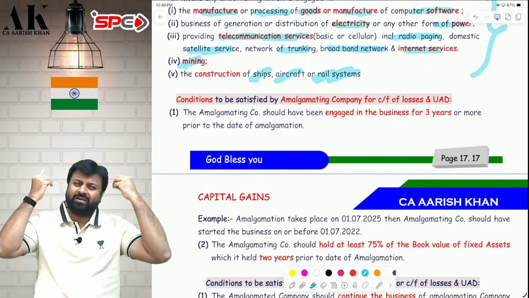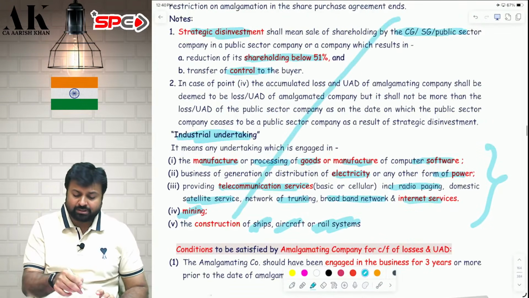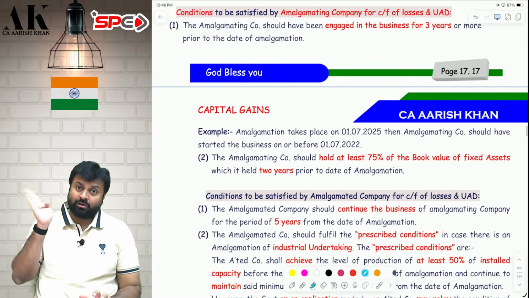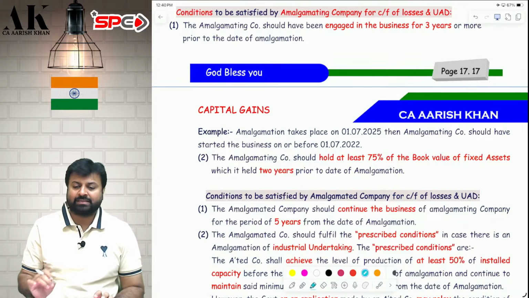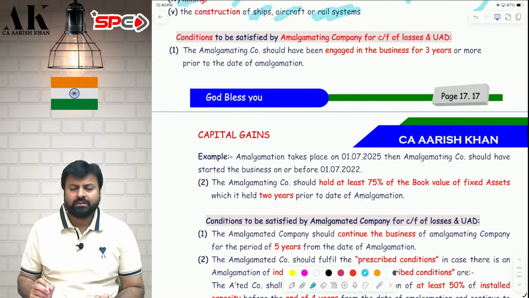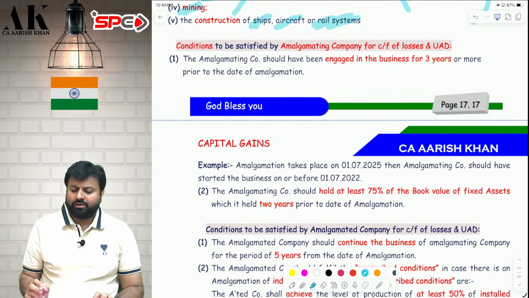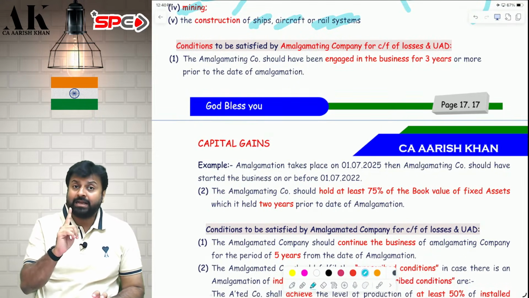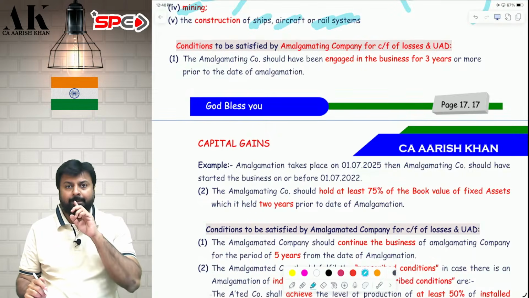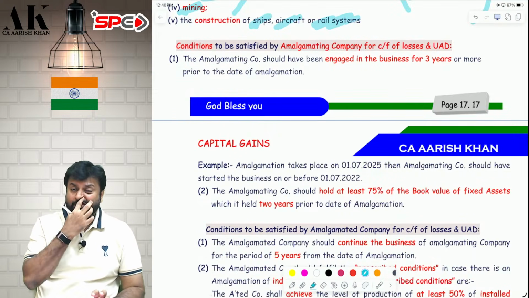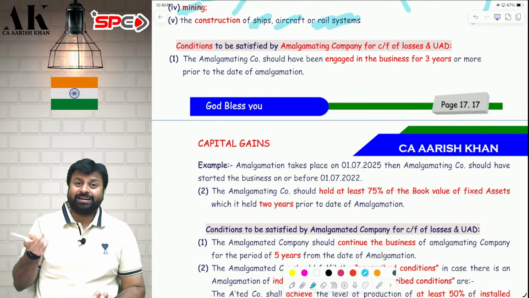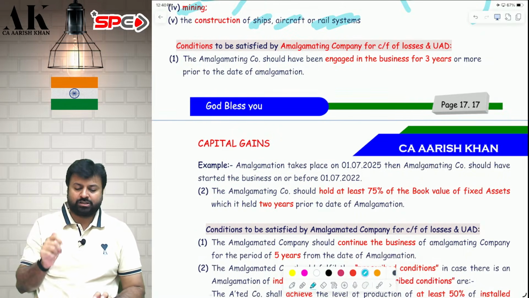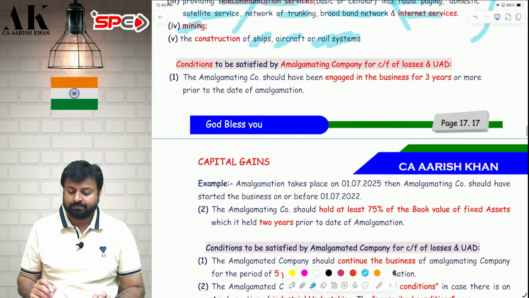Capital gain exemption is available for everybody. Capital gain exemptions have nothing to do with these people. These people are only eligible to carry forward the losses also, along with capital gain exemption. Now, if you want to carry forward the losses, the amalgamating company has to fulfill 2 conditions. An amalgamated company has to fulfill 3 conditions. Total 5 conditions have to be fulfilled.